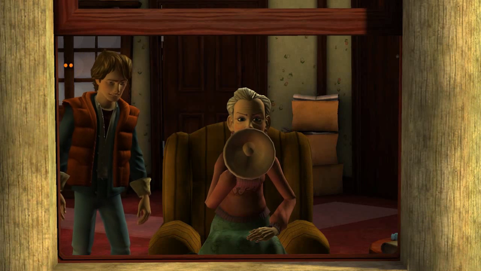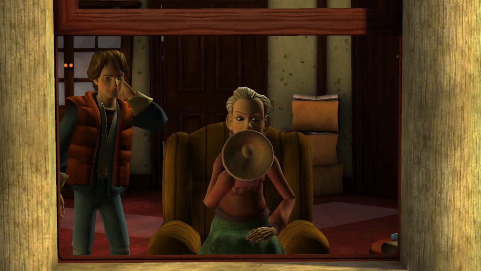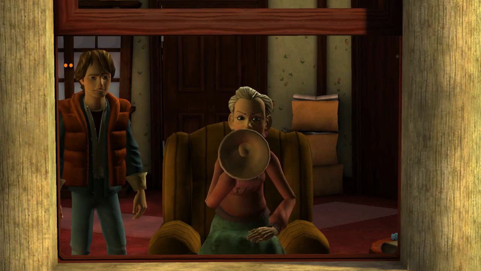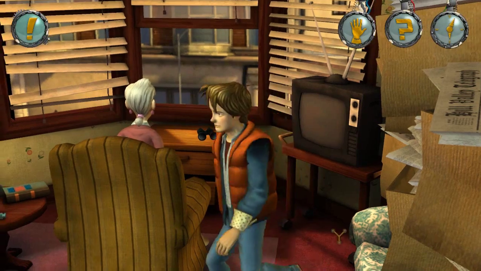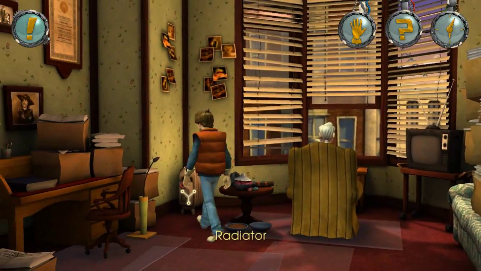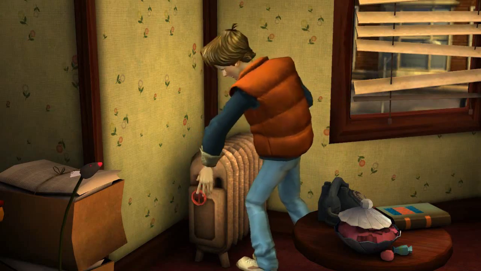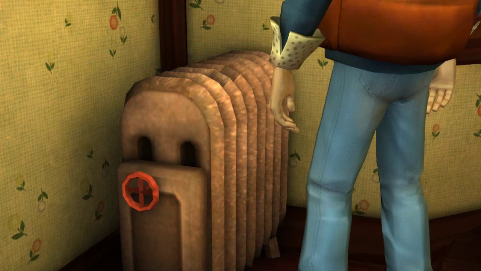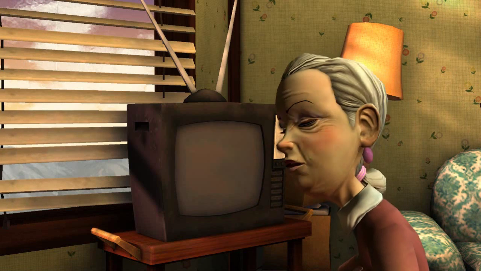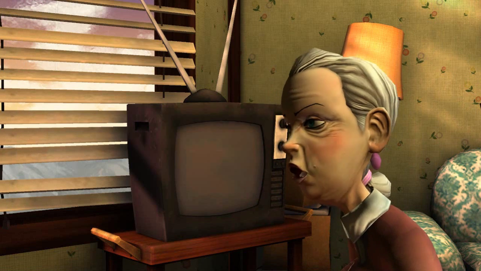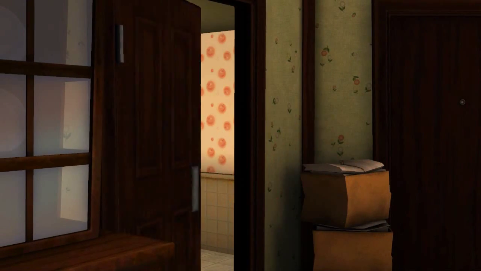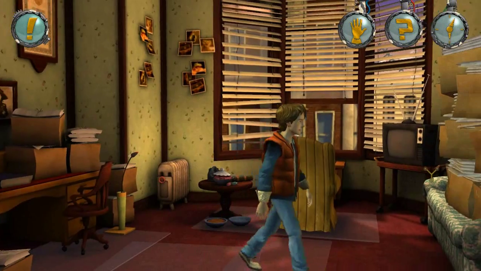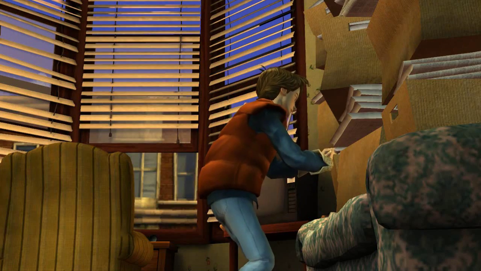You there! Don't even think about tossing that Kleenex on the ground! Okay, let's turn the radiator back off. So she goes and checks on the tea. There's the whistle. Surely the water's boiling by now. Let's get a date. Let's get back to the DeLorean. Let's go and help the Doc. Here we go.